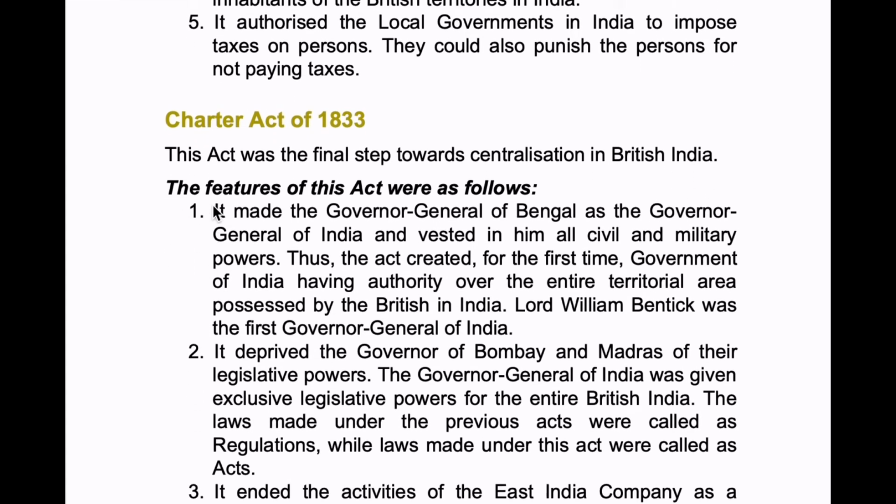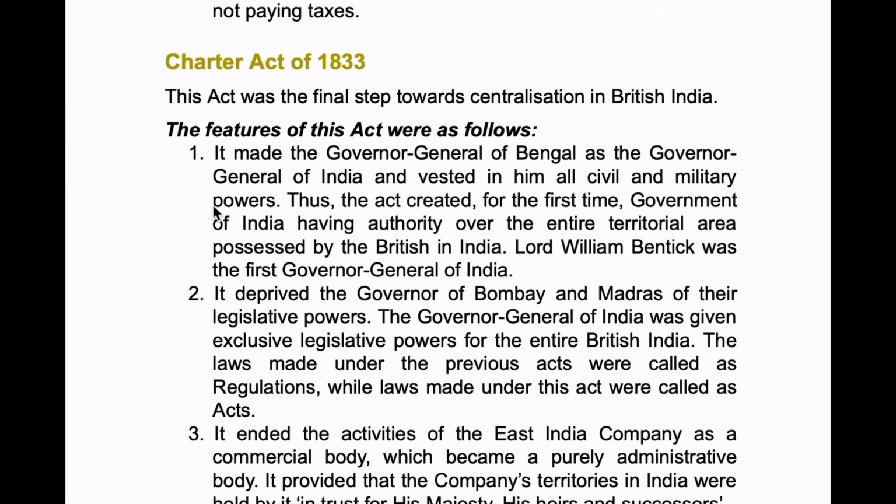So next, Charter Act of 1833. This act was the final step towards centralization in British India. What is the first step taken for centralization? In which act was the first step taken towards centralization? It is Regulating Act 1773. What is the speciality of Pitt's India Act? Double government system was formed. One is political and the other is commercial. Okay, for commercial, Court of Directors, and for political, it is Board of Control. Okay, now Charter Act 1833 was the final step towards centralization in British India.